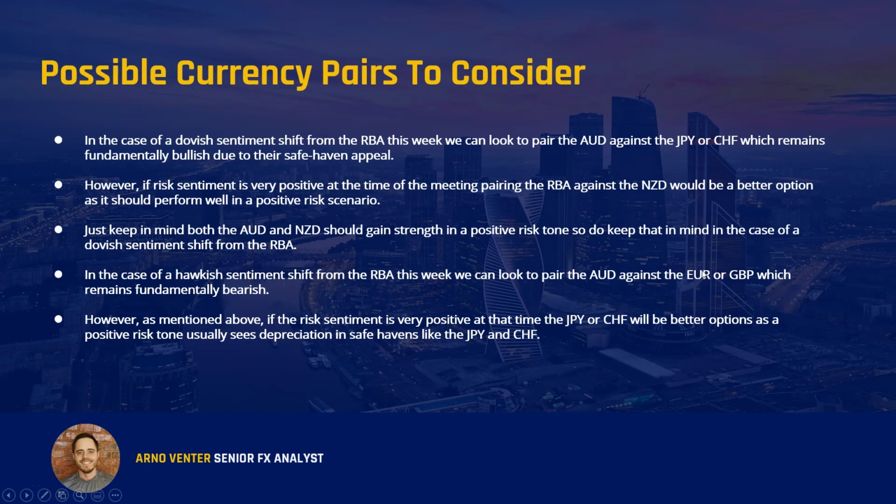Okay, so what possible currency pairs can we consider in case we see a dovish or a hawkish sentiment shift? Now, in the case of a dovish shift, guys, from the RBA this week, we can look to pair the Australian dollar against something like the yen or the Swiss, which remains fundamentally bullish due to their safe haven appeal with all the trade issues going on as well as the concerns about global growth.